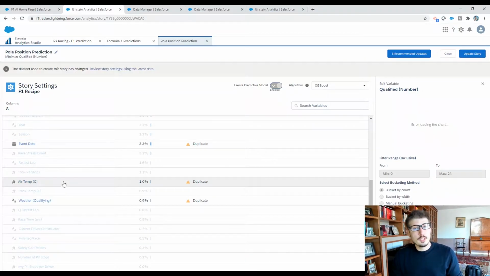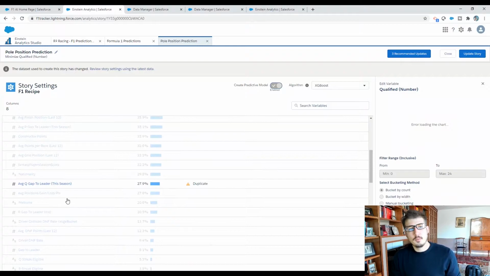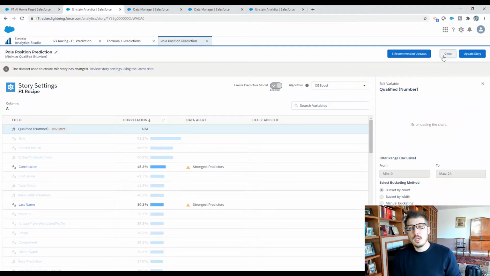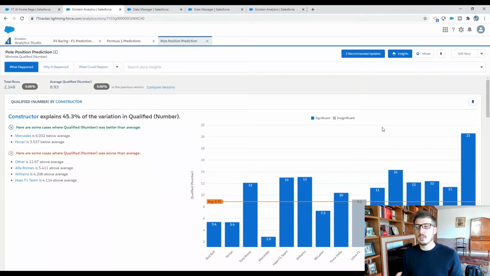And then we also look into temperature. What's going to be the air temperature like in this race? What is the forecast for the qualifying? All of that information we take into consideration when we are putting together this story, and we can play around with what we include or what we don't include in order to be able to validate our model.